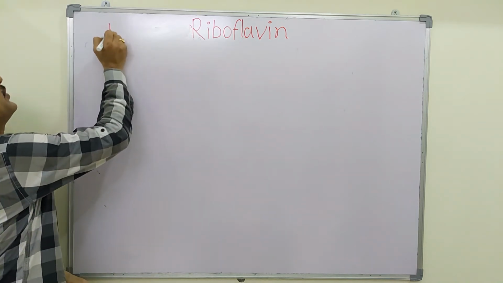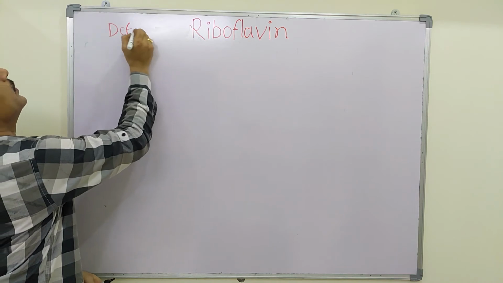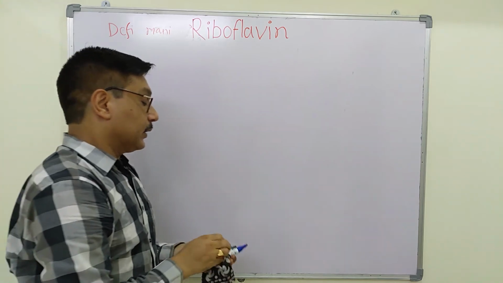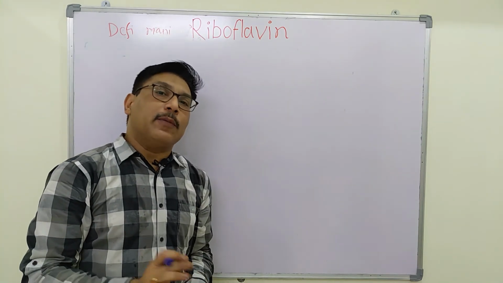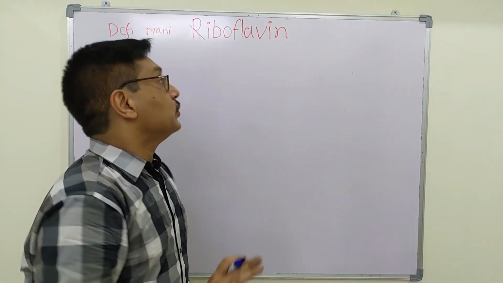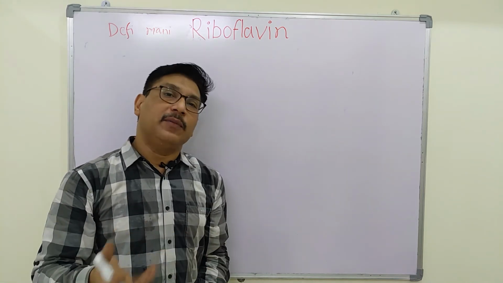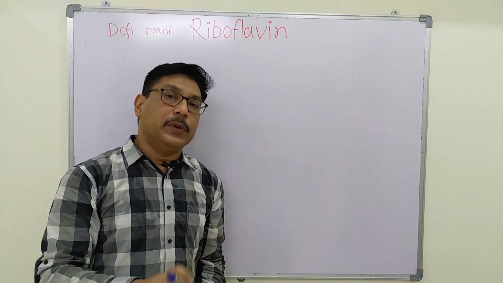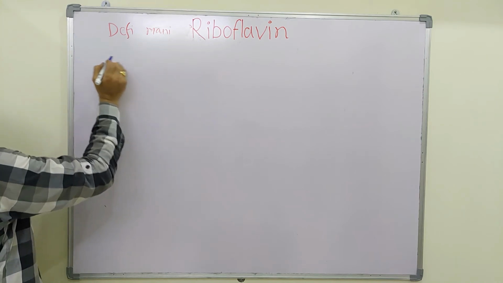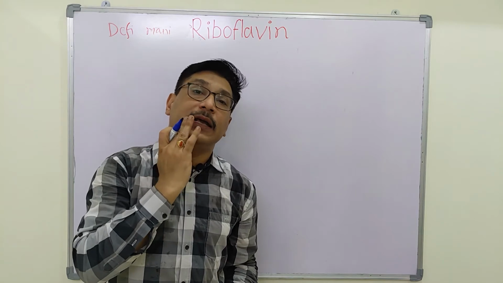Coming to deficiency manifestation of riboflavin. Generally, riboflavin is also synthesized by intestinal bacteria. So isolated riboflavin deficiency is not seen in the body, but its deficiency can be seen along with other B vitamin deficiency. Riboflavin deficiency mostly affects the tongue and lips.